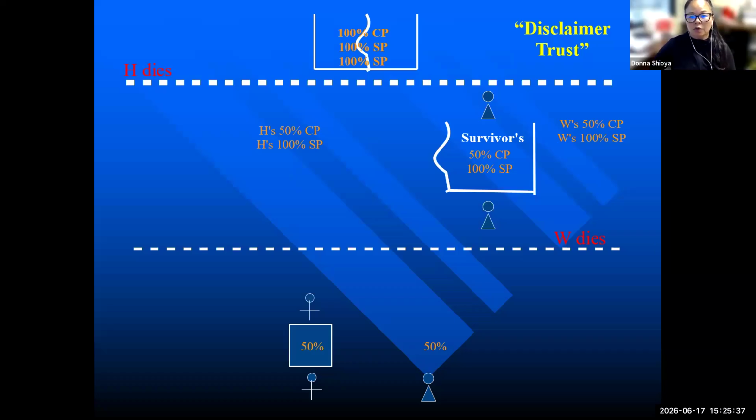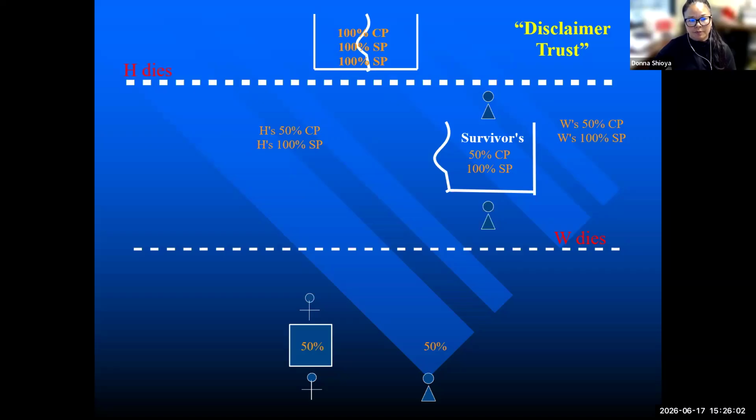Yeah, I'm just going to go over another option here. It's called a disclaimer trust. So here again, we've got the joint trust at the top, which is separated. It's held together by the squiggly line of Velcro. And into that open box, while the two spouses are alive, we put 100% of the community property and 100% of the separate property of each spouse.